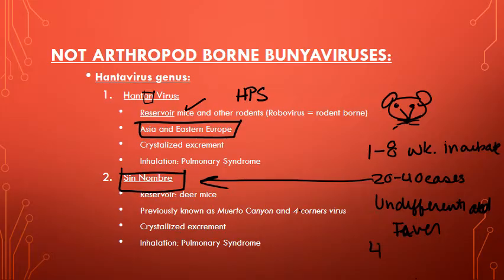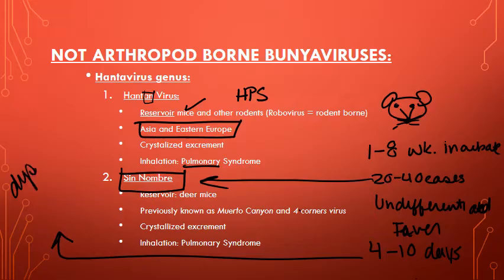Then about 4 to 10 days later, after the initial phase of the illness begins, the patient starts developing pulmonary symptoms. So at about 4 to 10 days later, you're going to start seeing dyspnea, as well as things like a cough that's basically caused by this interstitial pulmonary edema. And it's the pulmonary edema that's really problematic in these patients.